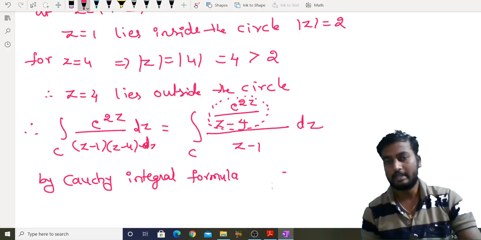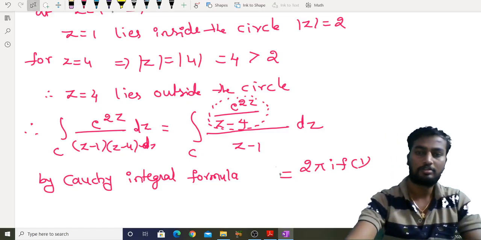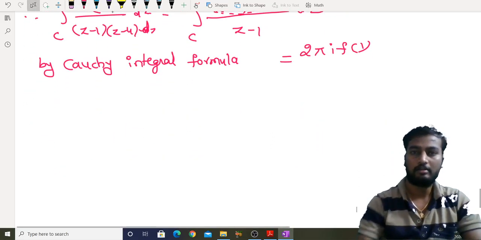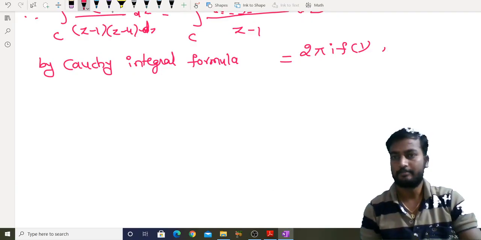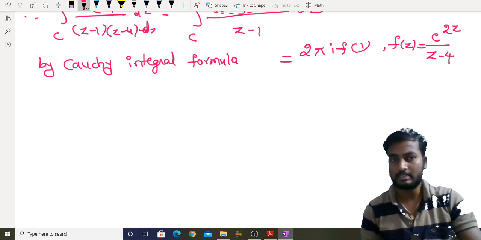So this can be done as 2 pi i f of 1, where f of z is e power 2z by z minus 4, right?